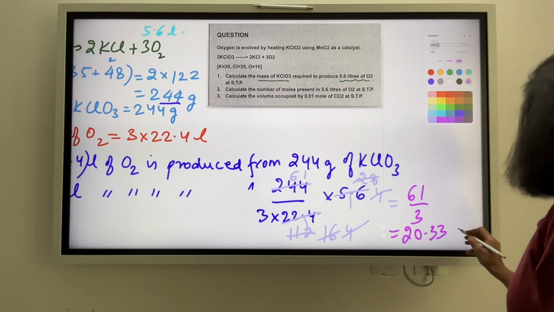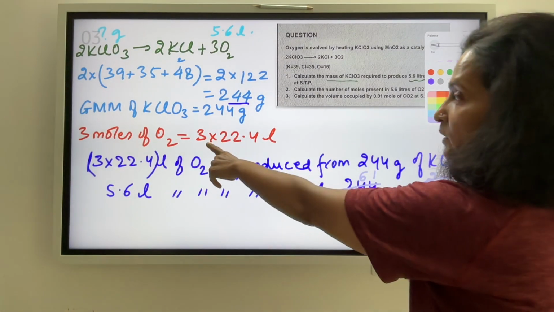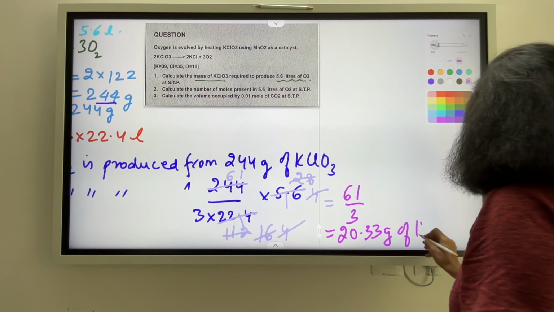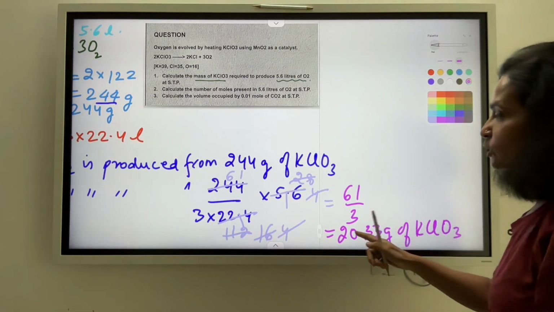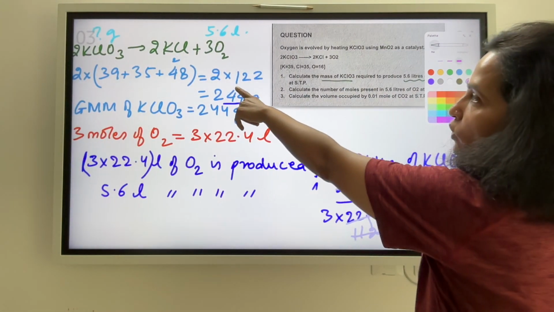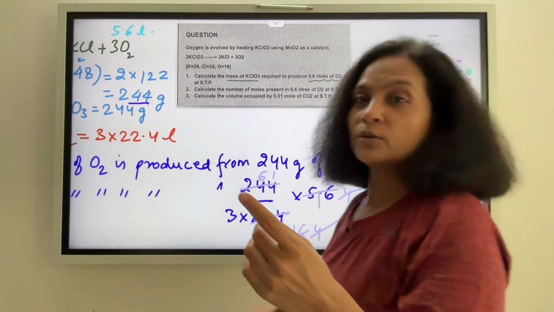320.33 grams of what? What did we require? Grams of KClO3. So many grams of KClO3 has been producing 5.6 liters of oxygen there. So this was the required answer for the first part.